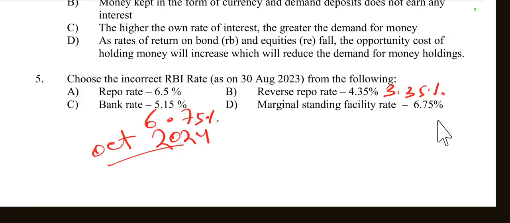So the repo rate is the same according to October 2024 data, and the marginal standing facility is also the same, but there are changes in the reverse repo rate, that is 3.35%, and the bank rate, equal to 6.75%. So just remember the recent data: reverse repo rate 3.35%, bank rate 6.75%.